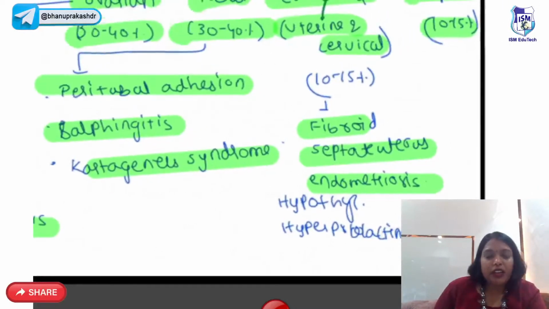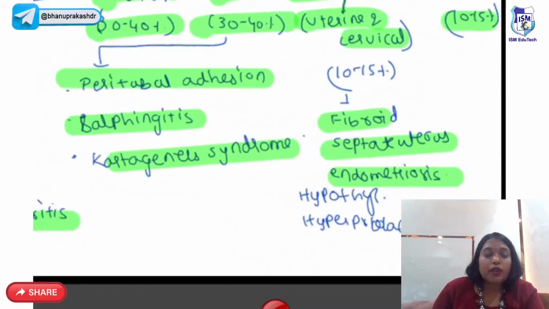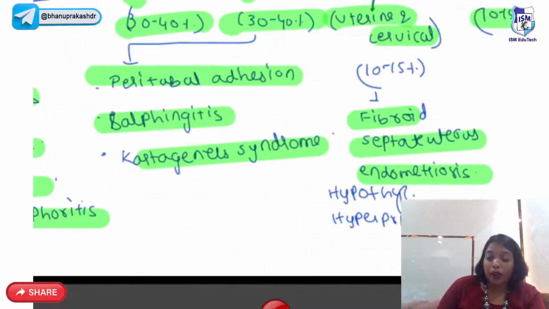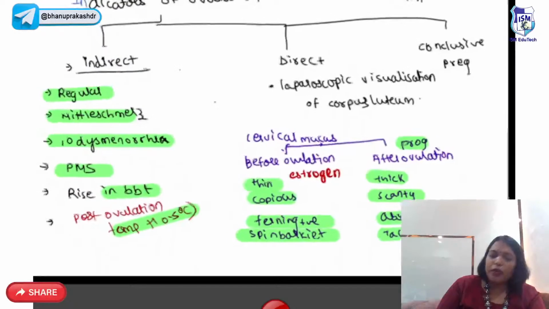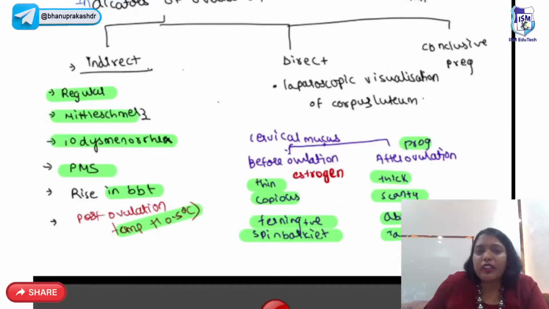Unexplained accounts for 10 to 15%. So, anovulation, you also have hypothyroidism and hyperprolactinemia. How do you know? So, whenever a patient comes to you with infertility, for women, you are going to do ultrasound, indicators of ovulation, HSG, and for men, you have to do the semen analysis.